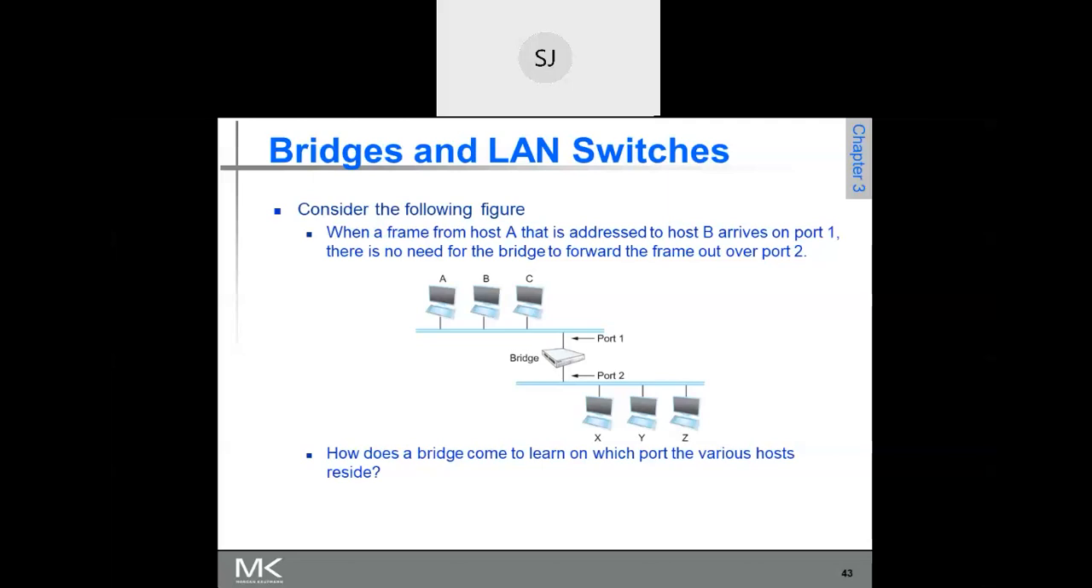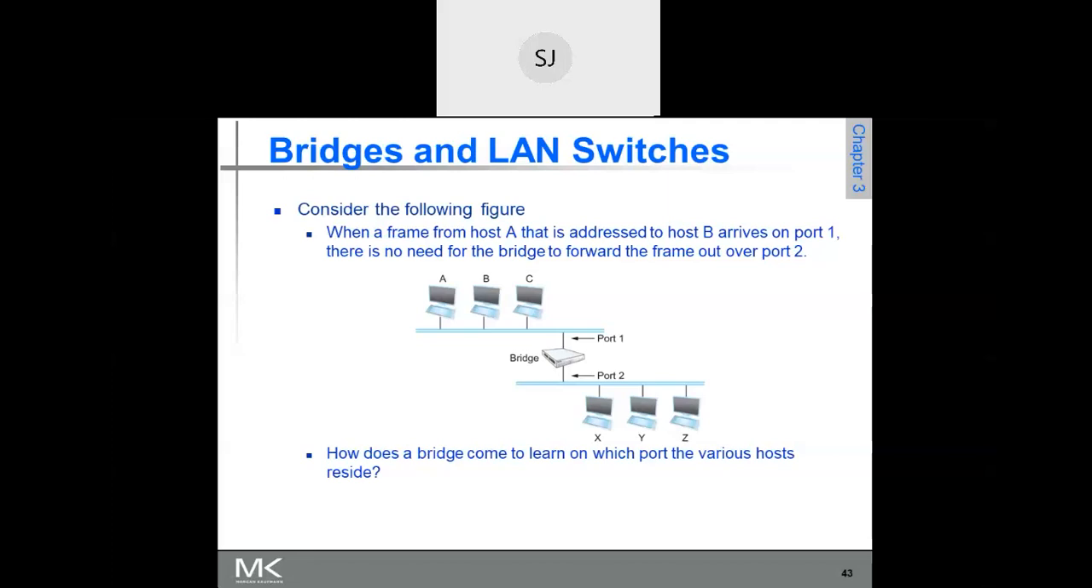If you know that, then it answers this question: how does a bridge come to learn on which port the various hosts reside? Because the frame header contains the MAC address, or the physical address. Have you heard about this? Yes, sir, the MAC address, media access control address. So the frame header will contain the source MAC address and the destination MAC address.